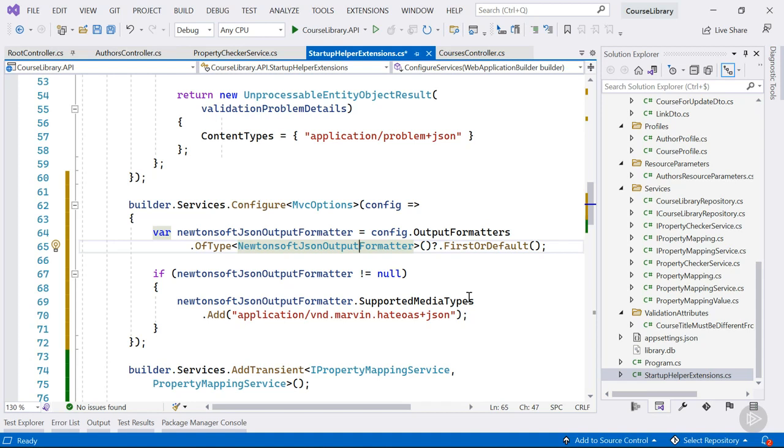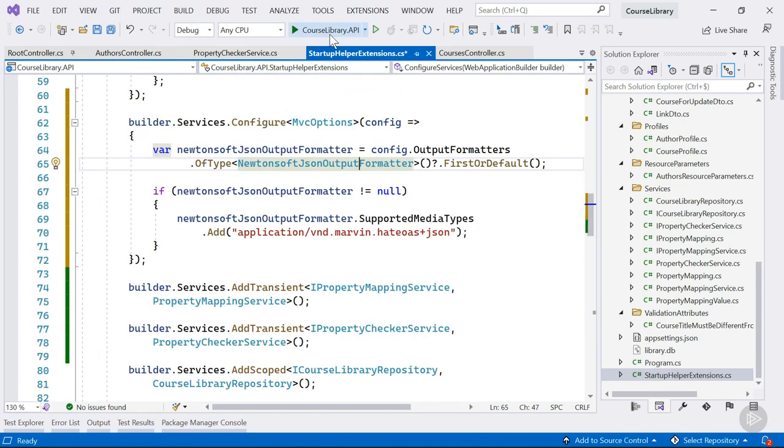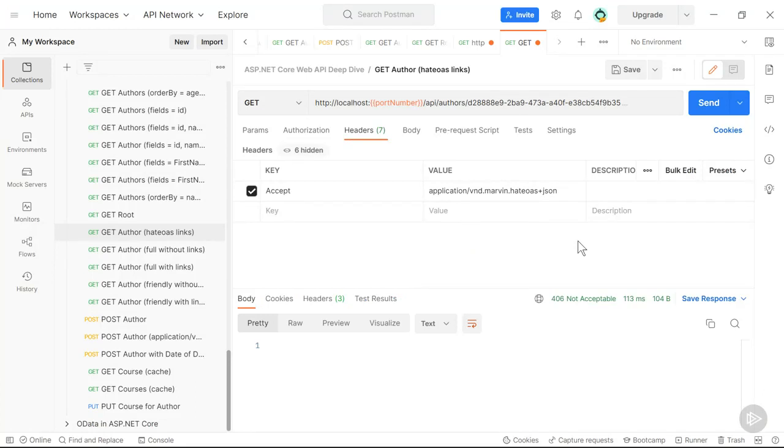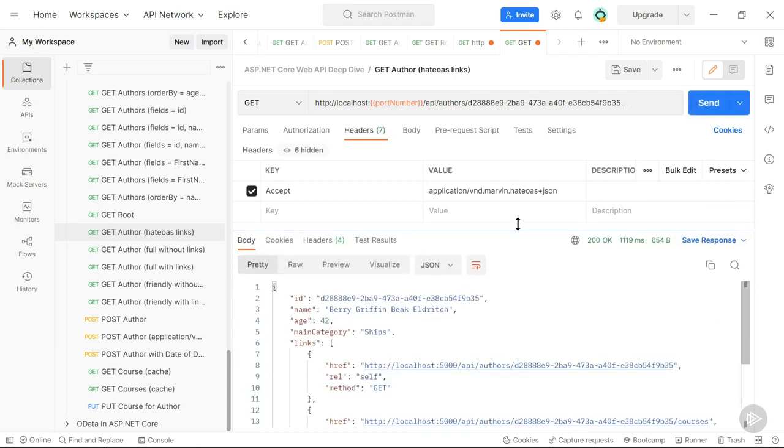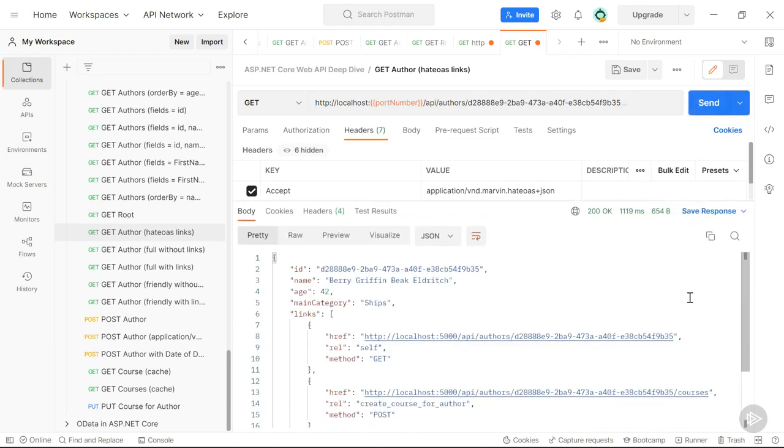The other way around exists as well. We can restrict certain actions, controllers, or even the full application to certain media types. We will cover that approach when we reach the Produces and Consumes attributes later on in this module. Currently, we want to allow including HATEOAS links in the representation globally for all our resources. Let's give this another try. And let's send the request with our custom media type as accept header value again. And there we go. This time the links are included in the resource representation.